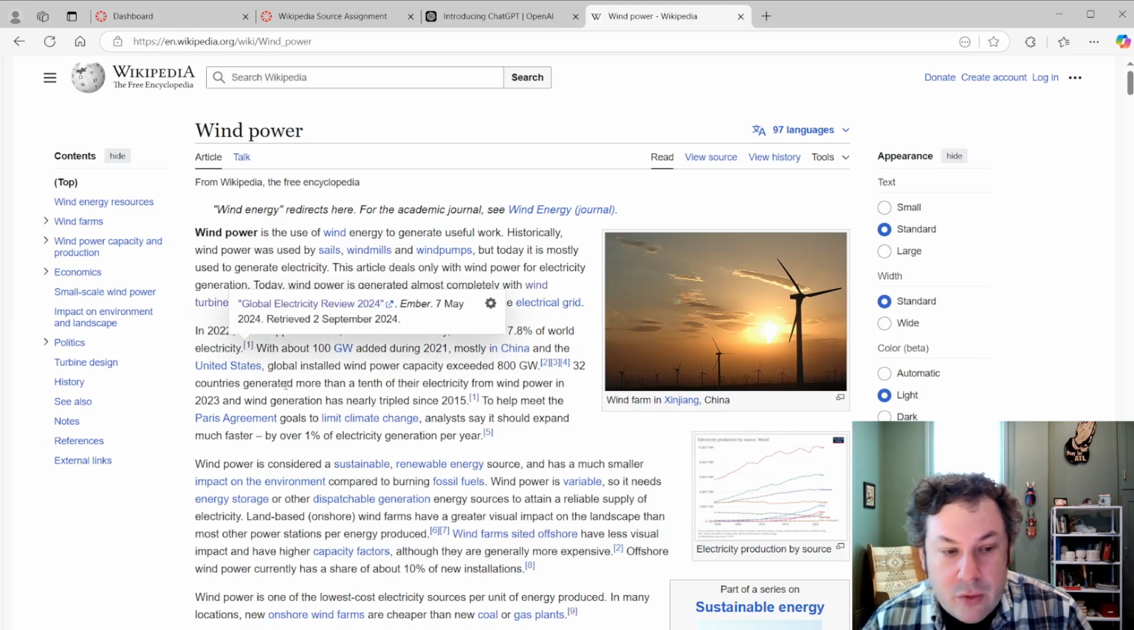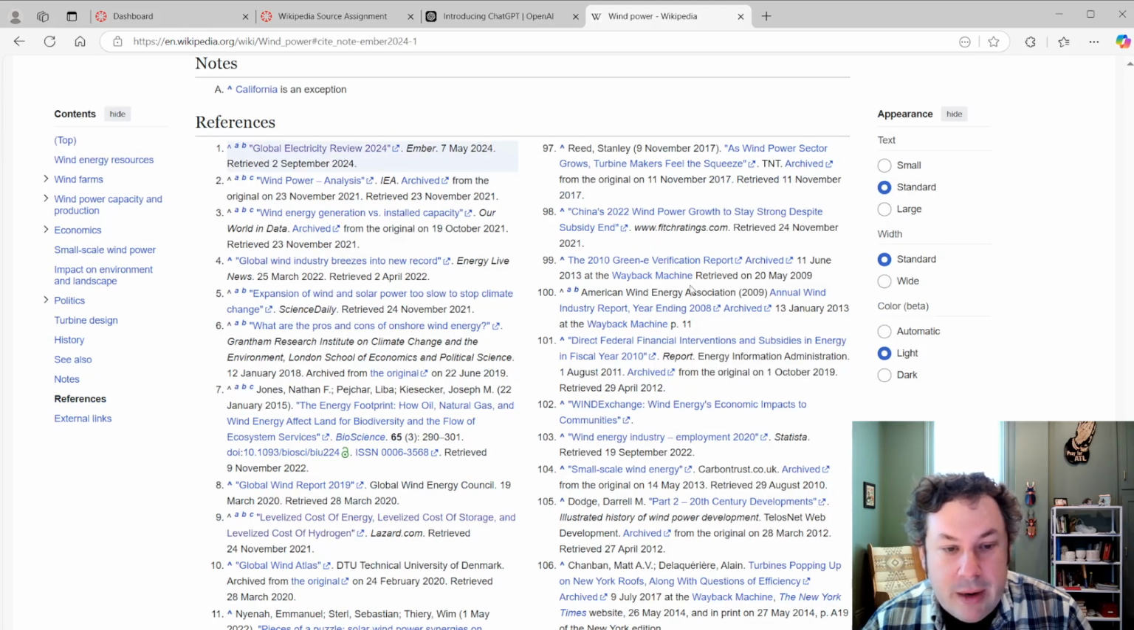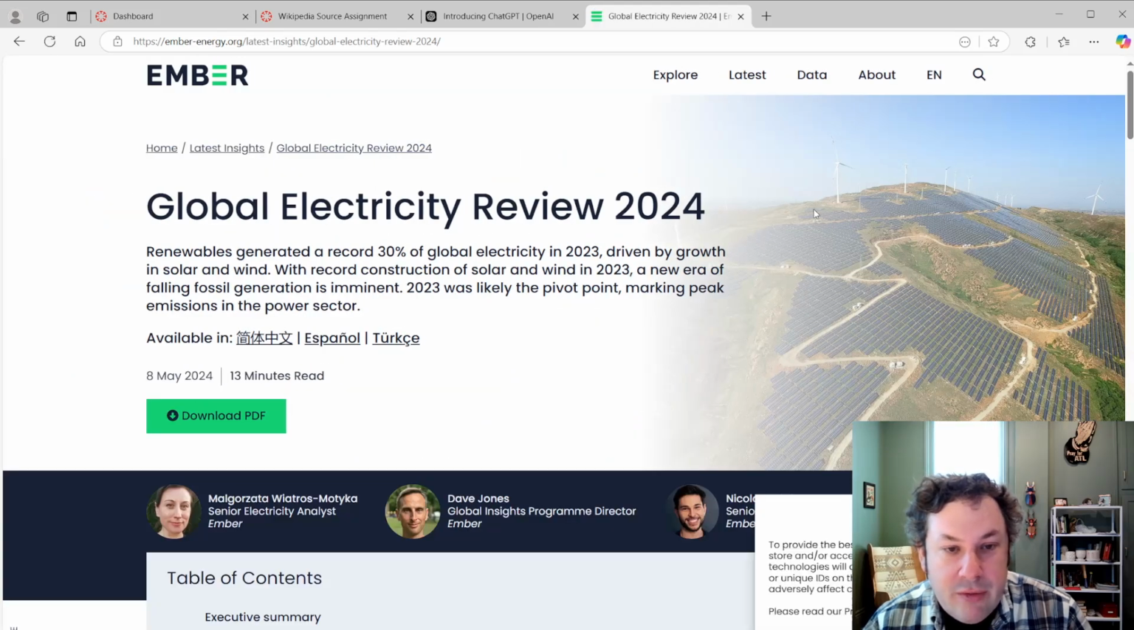So these little numbers are the sources where they got the claims. If you click here, it'll bring you down to the bottom. Sometimes it's a website, sometimes it's a book. It's not going to have the full book here, but this is the website. So this is the Global Electricity Review from 2024 from some company called Ember. Now, here's the whole PDF. You can read this whole thing if we want to.